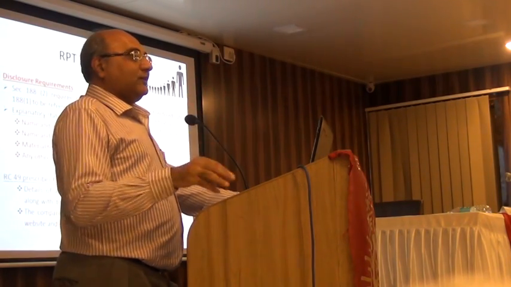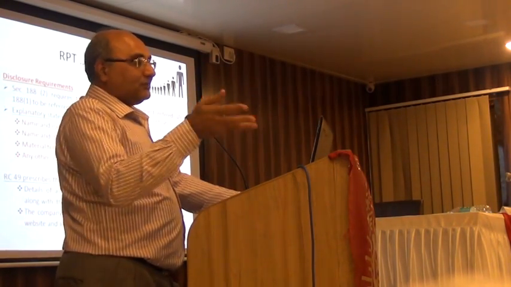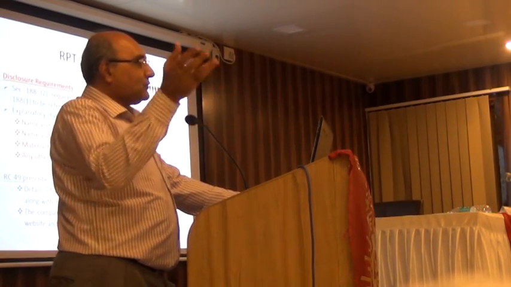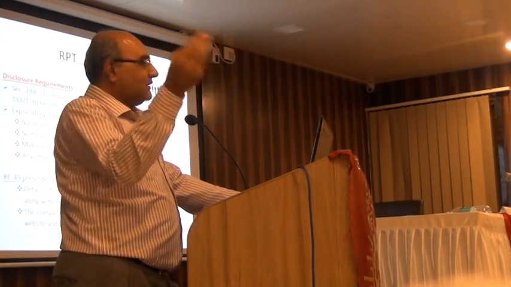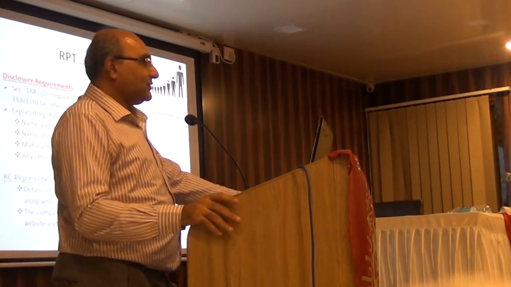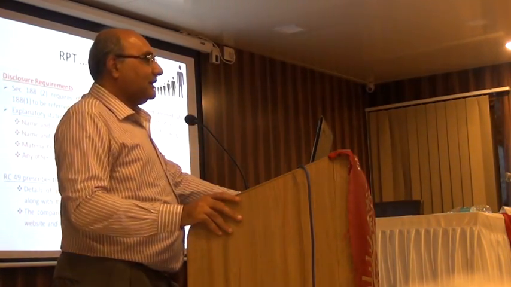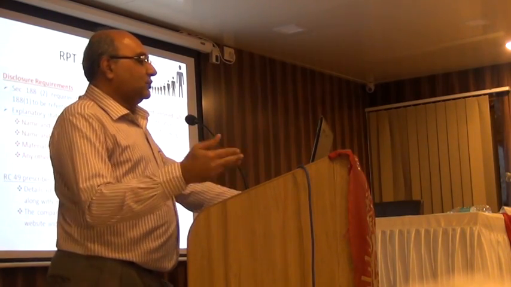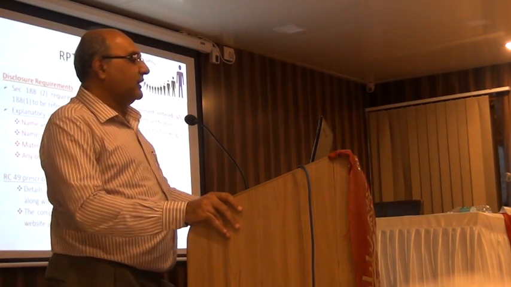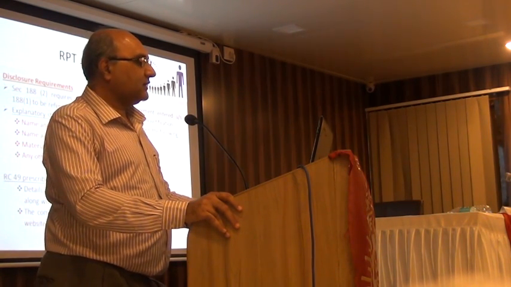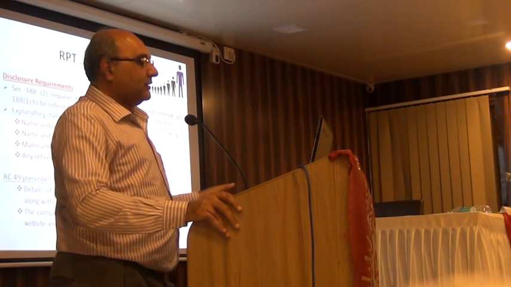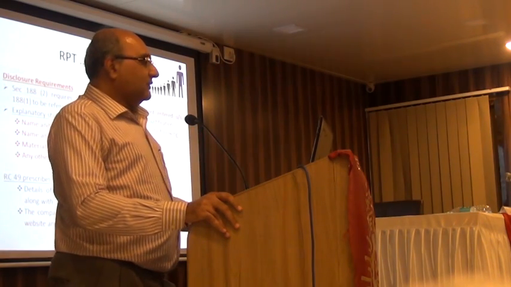I am sure it is now going to be very easy for income tax officer to just find out what are your transactions, and he will say this is your justification. In fact, you can also say that the initial justification is already given in my return itself, because it is there in your director's report itself. Only further justification needs to be given. And whenever you go through a special resolution, you need an explanatory statement where you need to give all these things: name and nature of relationship, name and nature of directors, KMP who is related, material terms of the contract, or any other information which is relevant to take that particular decision.